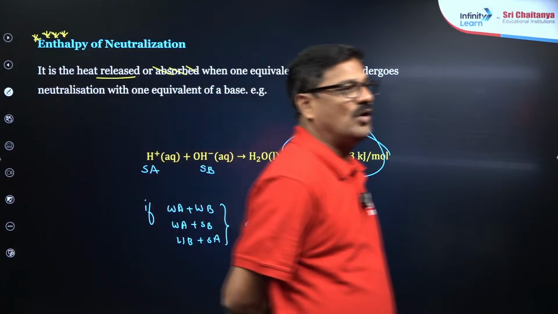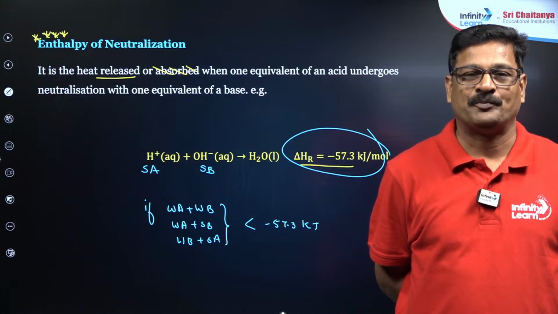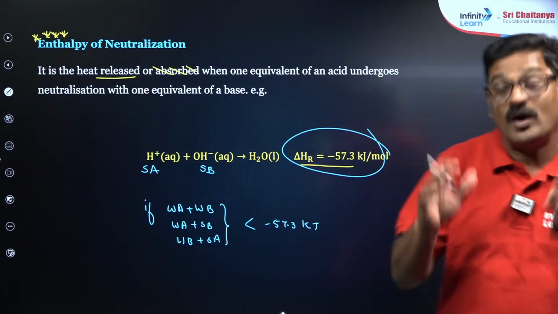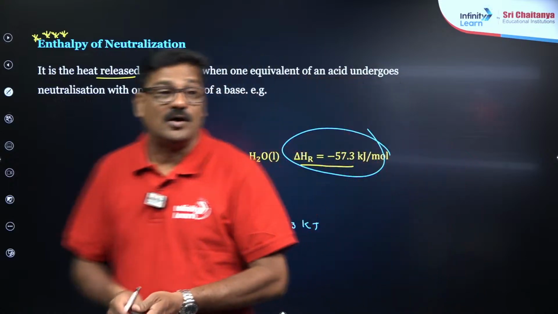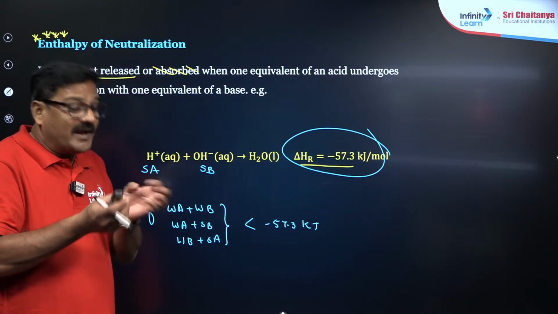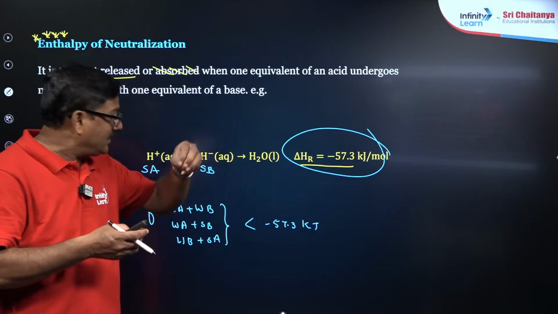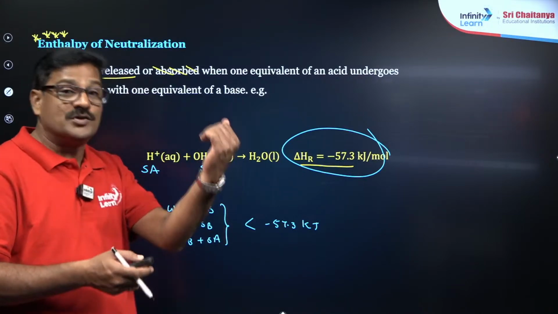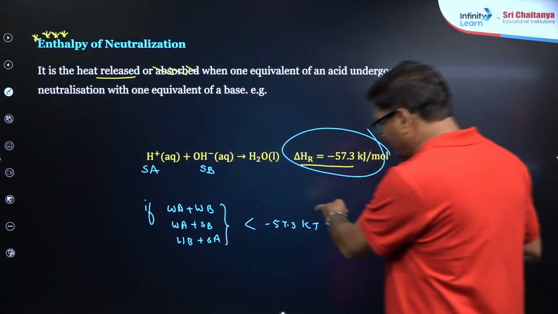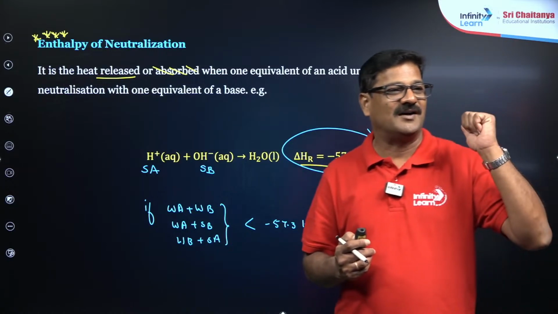Why is it less than this? If anybody knows, please let me know. Because that weak acid or weak base has to ionize. After ionizing, it has to be neutralized. Some energy will be used in this ionization process. Therefore that value is coming down. Clear? Any doubt?